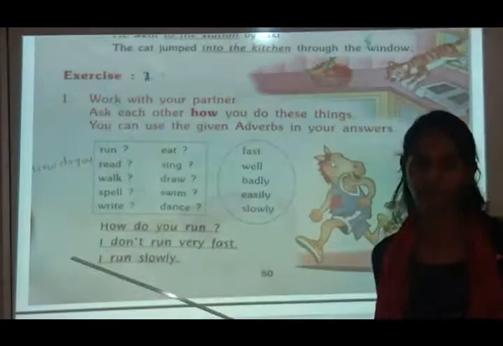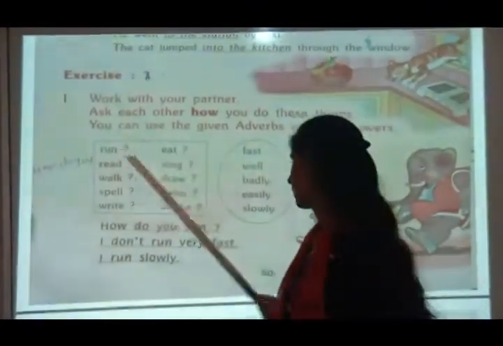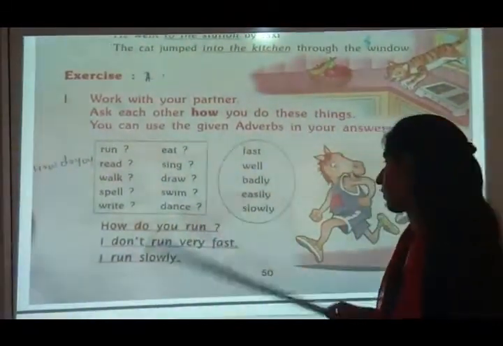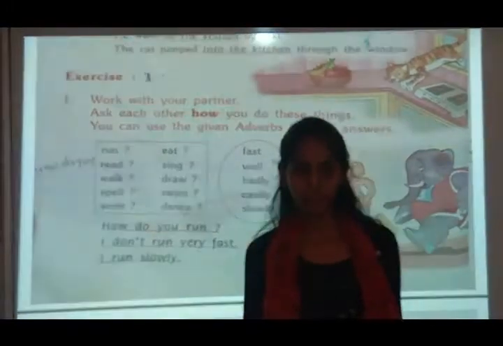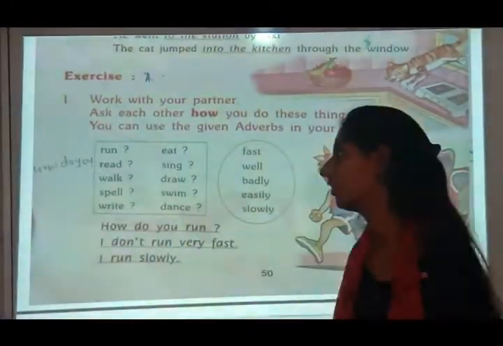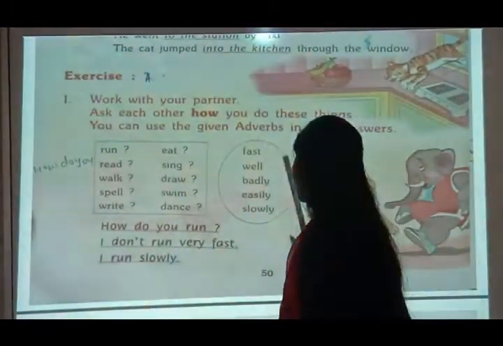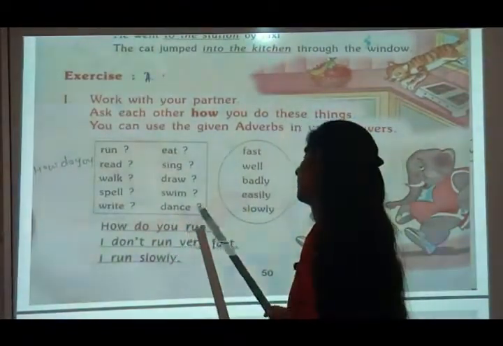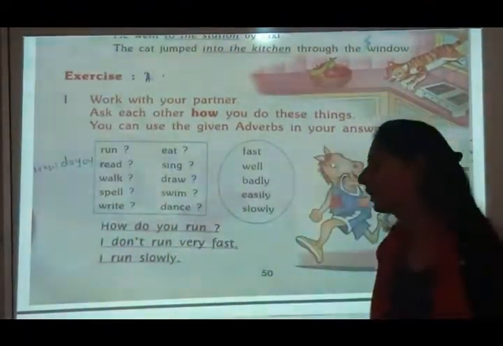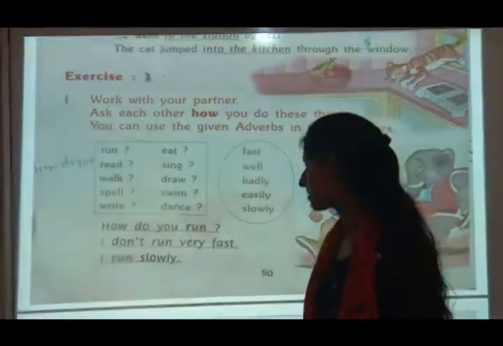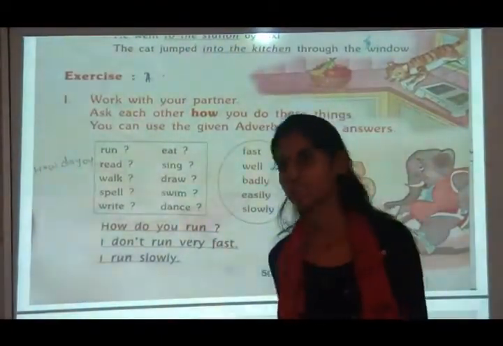I don't eat very fast. I eat slowly. How do you draw? I don't draw very badly. I draw nicely. How do you dance? I don't dance very badly. I dance well.